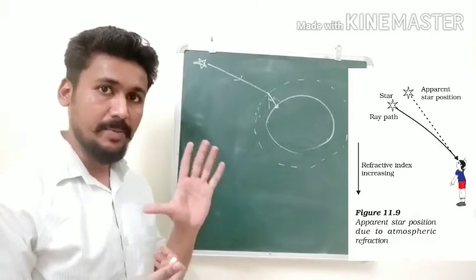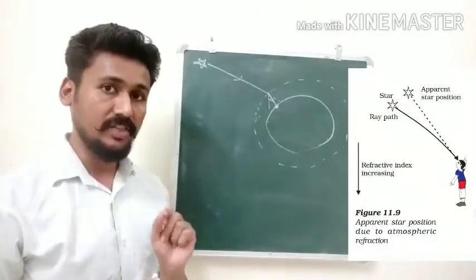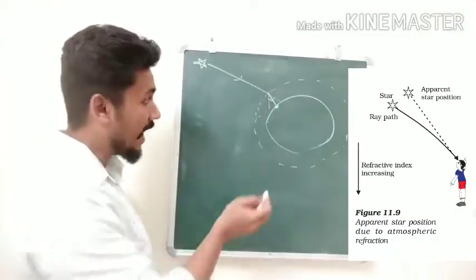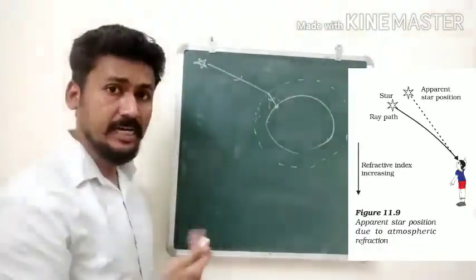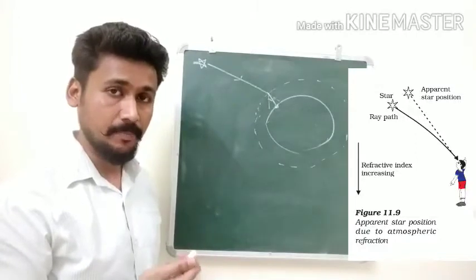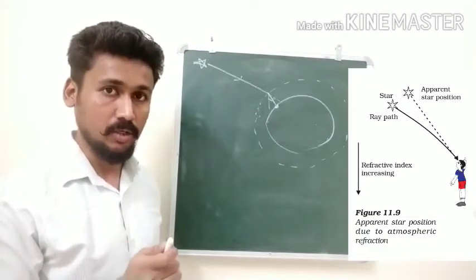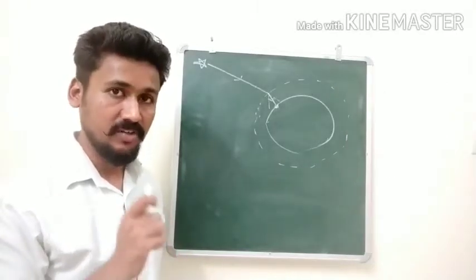When less light is coming, the star will look dim. And this causes the twinkling of the stars. Getting the idea? So because they are very far away, and because of atmospheric refraction, the star appears as if it is changing. This entire answer you will find in the notes that I have already given to you. Okay, the question is, explain the phenomena of twinkling of stars.